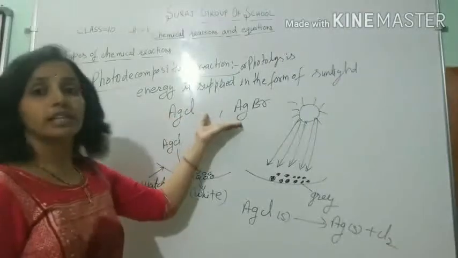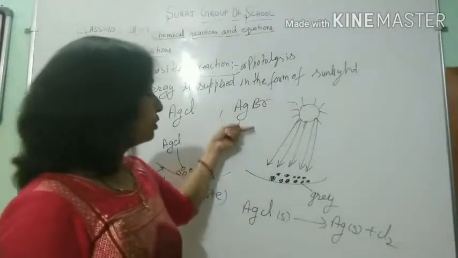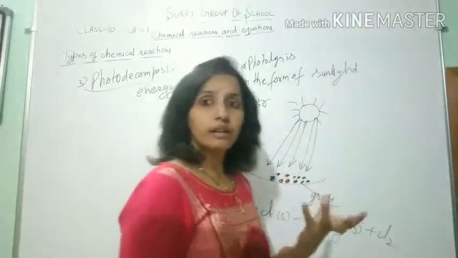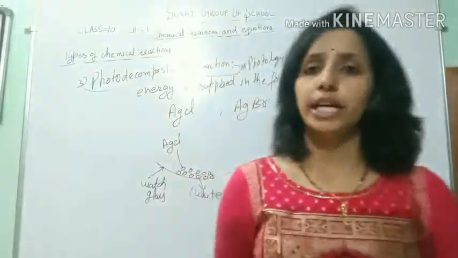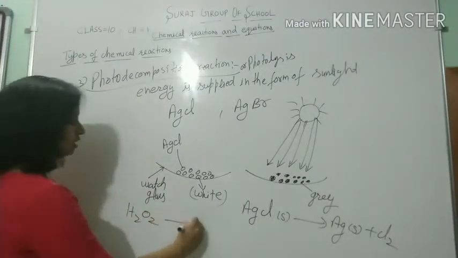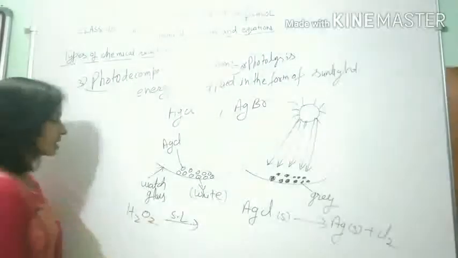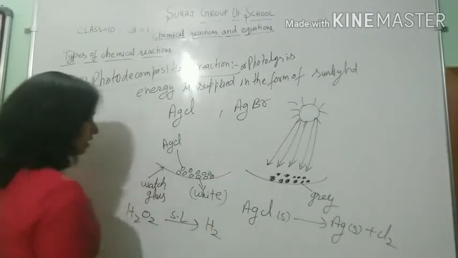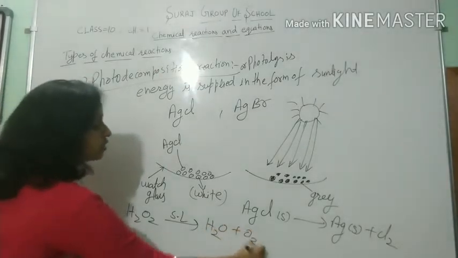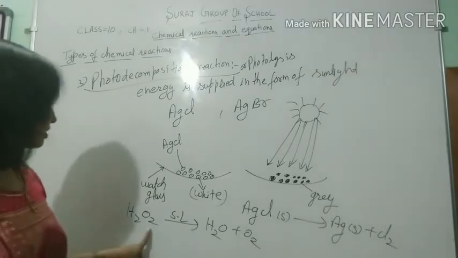Now we can take the example of silver bromide, which is also decomposed to give silver and bromine gas. Now we can take the example of hydrogen peroxide, H2O2. This can also decompose in the presence of sunlight to give water plus oxygen gas.